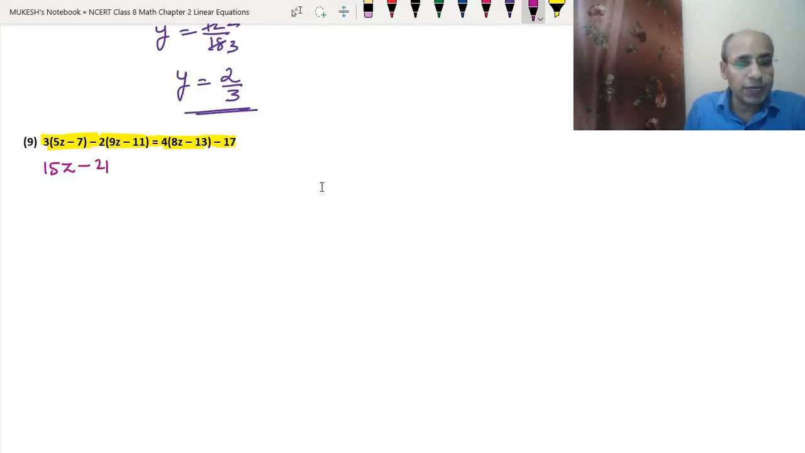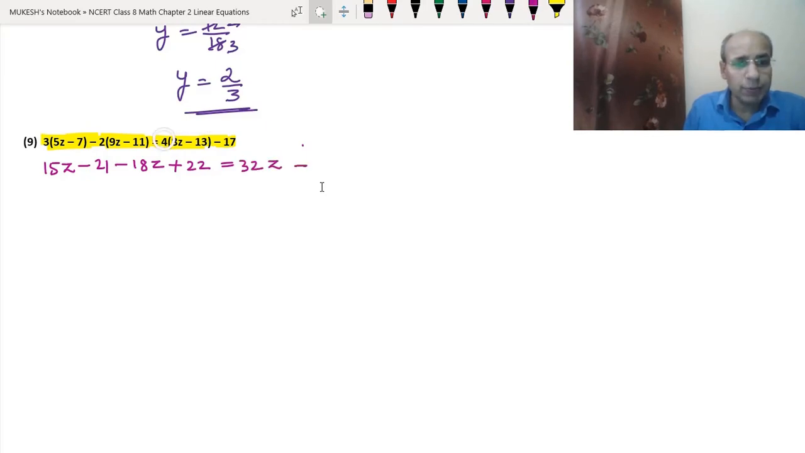Same here, we will multiply minus 2 with the 9z also. So it will become minus 18z. We will multiply minus 2 with the minus 11 also. So it will become plus, minus, minus, plus, and 2 into 11 is 22. Then we will put the equal to sign which is given here. Now we will multiply 4 and 8z. 4 into 8 is 32 and z.